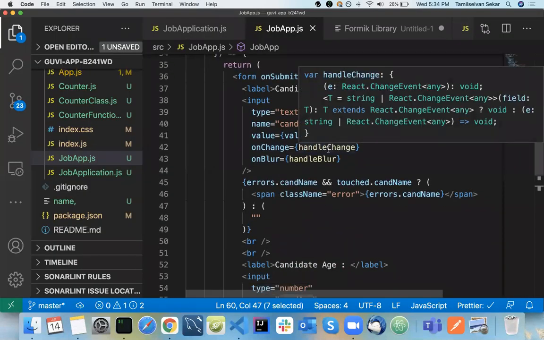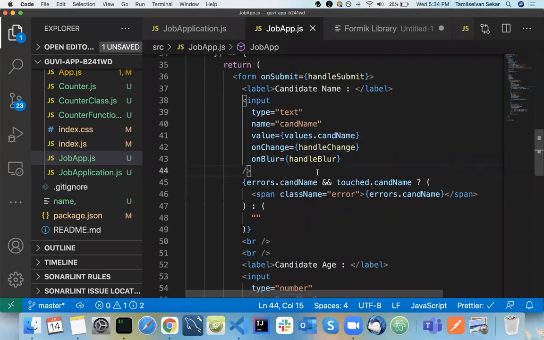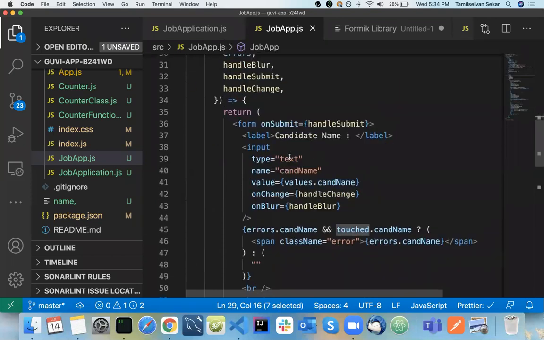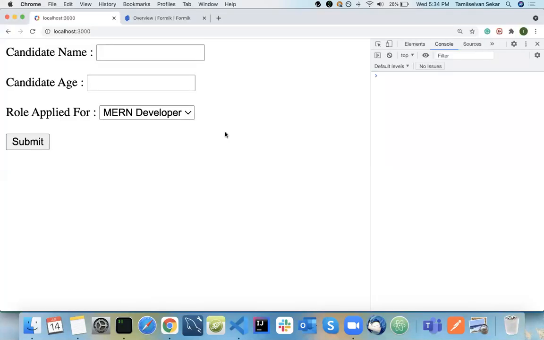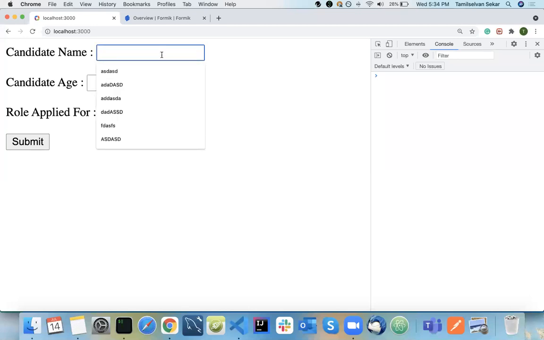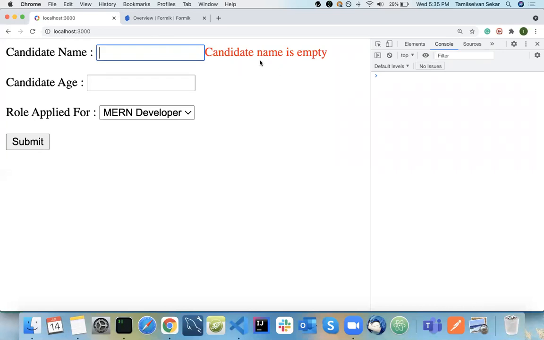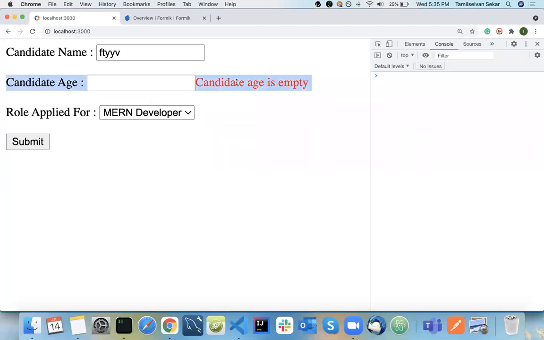So what you need to grab from this particular point of time is there is an attribute called touched here, and it will give you a value. There is a function called onBlur in your JavaScript, basic HTML. For each and every form field, there will be a function called onBlur. What it means is whenever you touch here, this particular function will be triggered. It tracks that this particular form field is touched. See the message now. Same way, I type in something here, and see, candidate age is empty, because you touched that particular attribute, and that's why the error message is thrown.